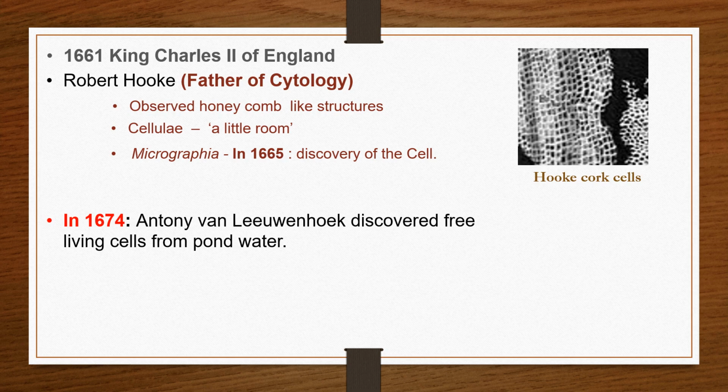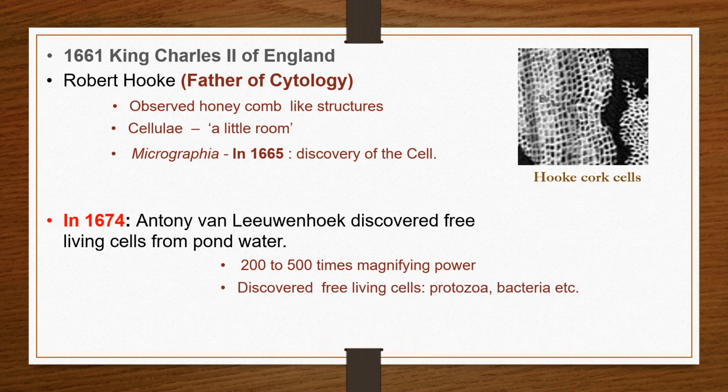He also invented his own microscope, which had a magnifying power of over 200 to 500 times. Under his microscope he could identify many free living cells like bacteria, protozoa, spermatozoa, and many others. Thus, he was named the father of microbiology.